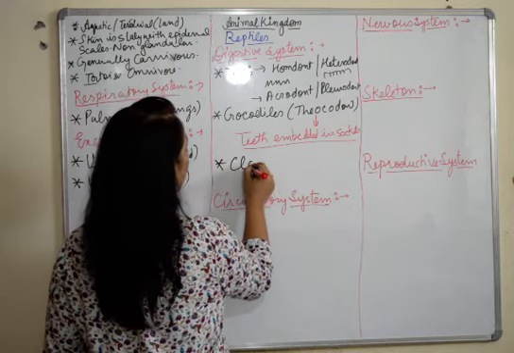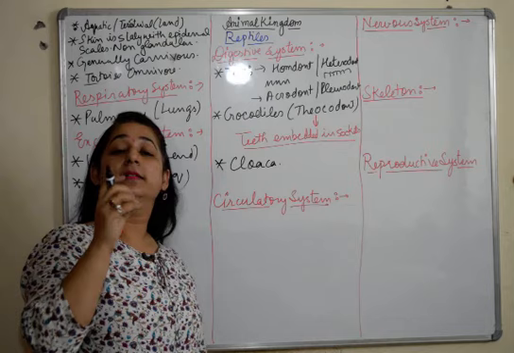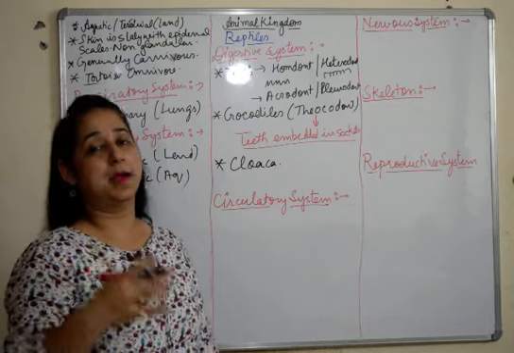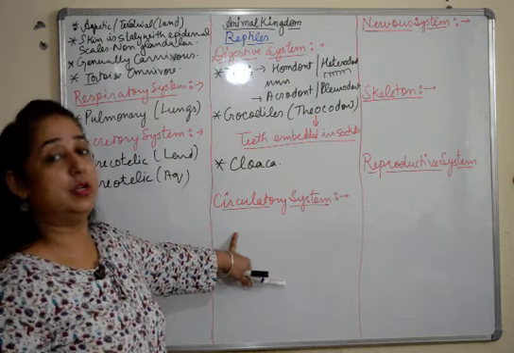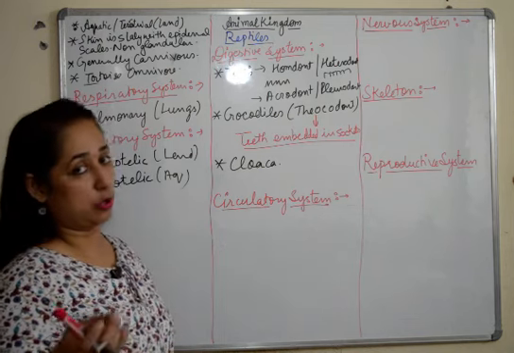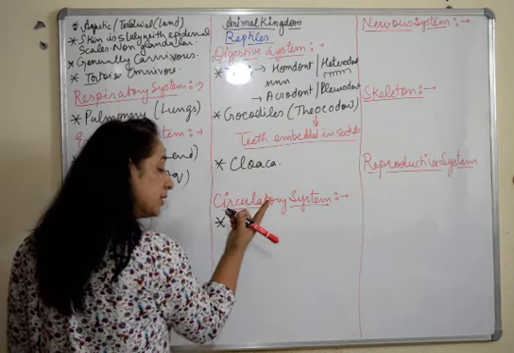Also they have cloaca present, wherein the semi-liquid stool is passed out. Then we have our next system, that is circulatory system. We talk about heart here, we talk about blood here. Talking about the circulatory system, first thing, the heart.